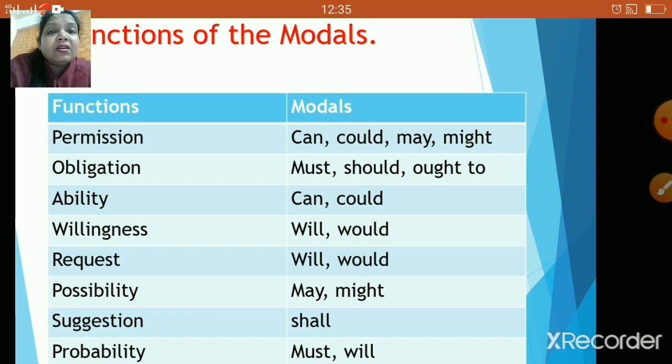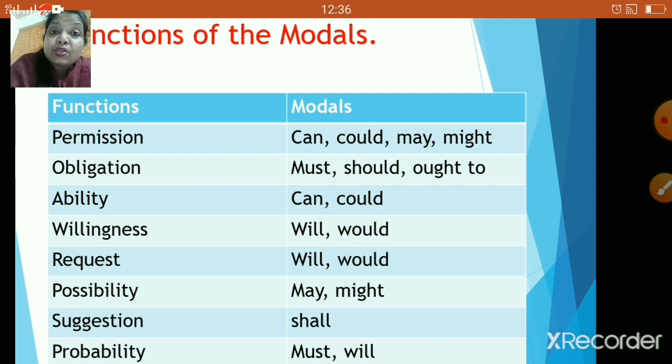Now children, the next one is suggestion. Suggestion means you are suggesting something. So: I shall make the travel arrangements. There's no need to worry. So that means you are giving a suggestion, right? That means you are telling them you can actually make the arrangements, so no need to worry. So you are saying, I shall make the travel arrangements, right?